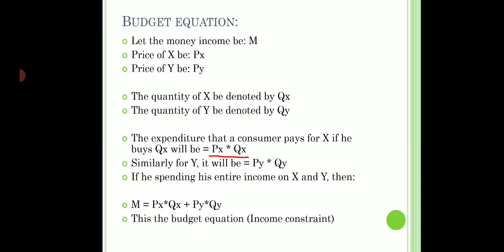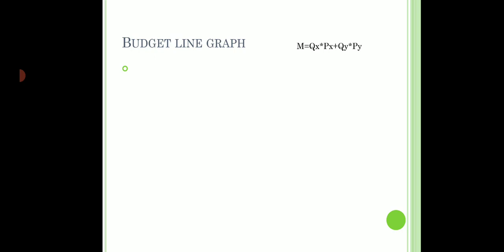Now with the help of this equation, we are going to derive the graph for the budget line. So here's an equation for the reference. M equals QXPX plus QYPY. We have to derive the budget line graph.